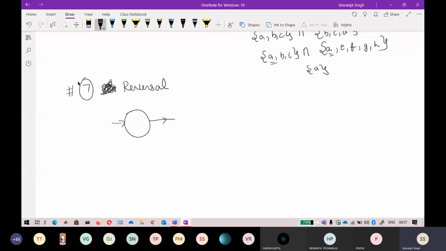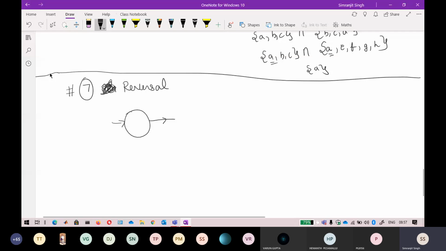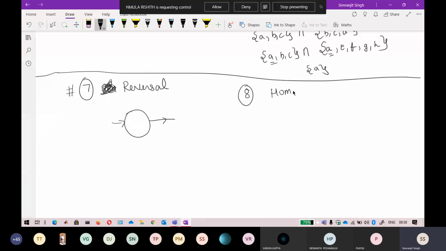So just stop here, and I will discuss the quiz, because mostly the time is up for that. Okay, so the remaining properties are reversal, homomorphism, and inverse homomorphism. These are the main properties I will talk about in the next class.